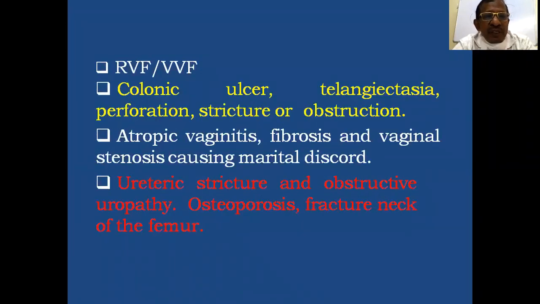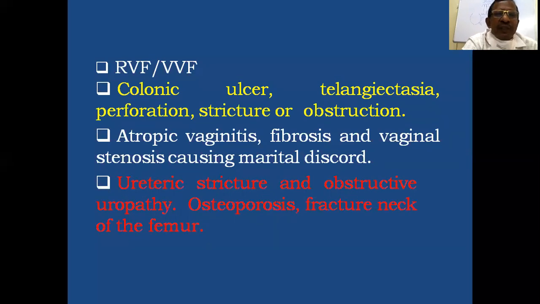Then there may be rectovaginal fistula and vesicovaginal fistula. Late complications usually occur after 1 year of radiotherapy. So there may be chance of development of fistulae like rectovaginal and vesicovaginal fistula, which is very difficult to treat, because after radiotherapy there is fibrosis formation.